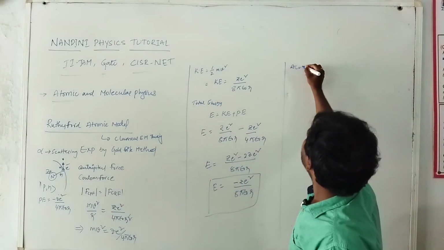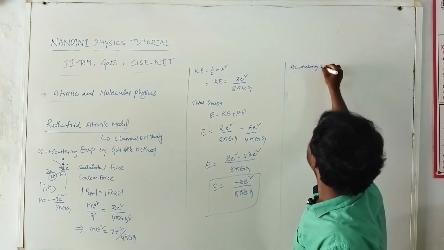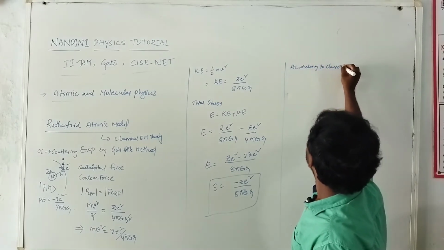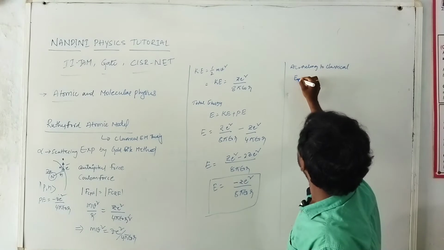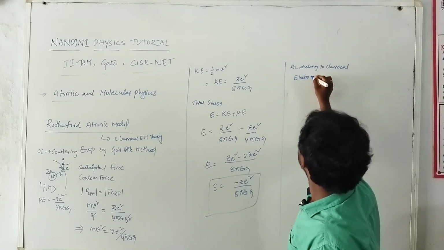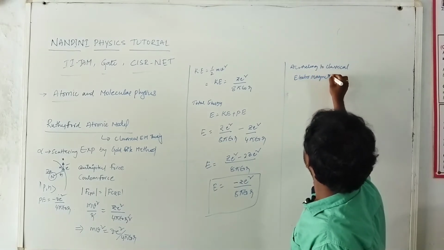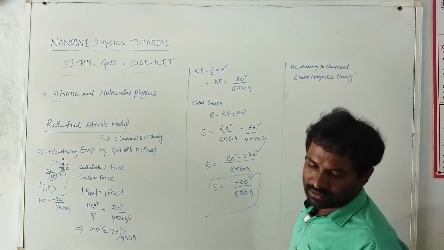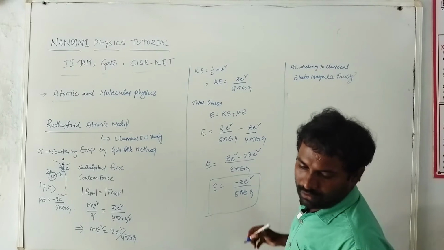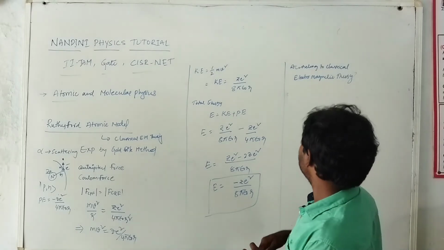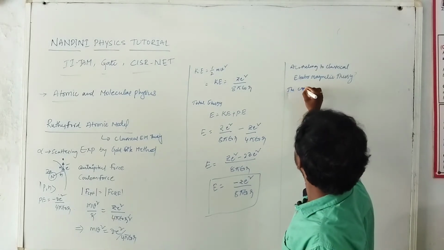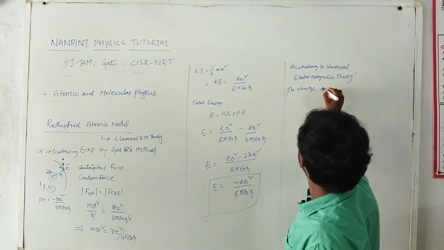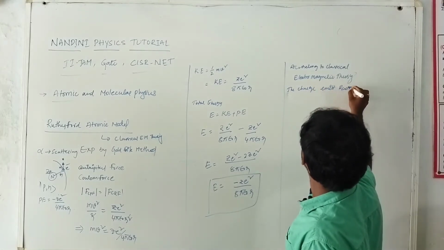According to classical electromagnetic theory, the charge emits radiation.